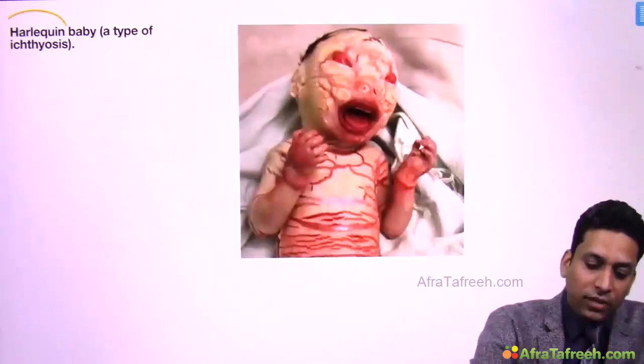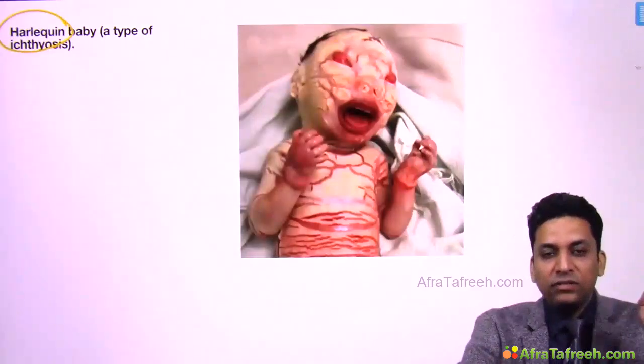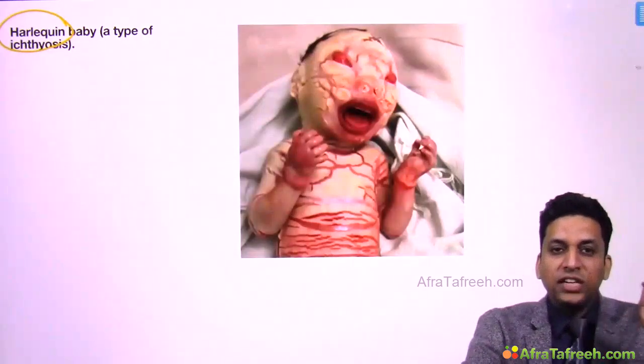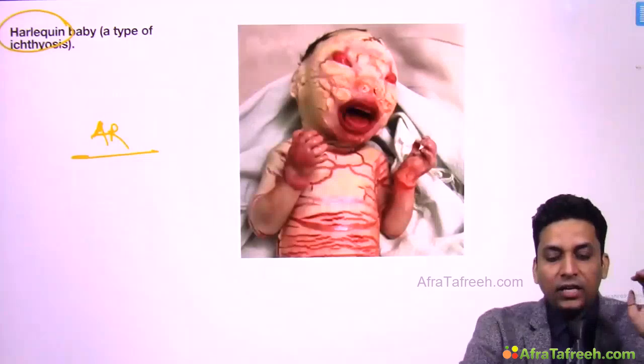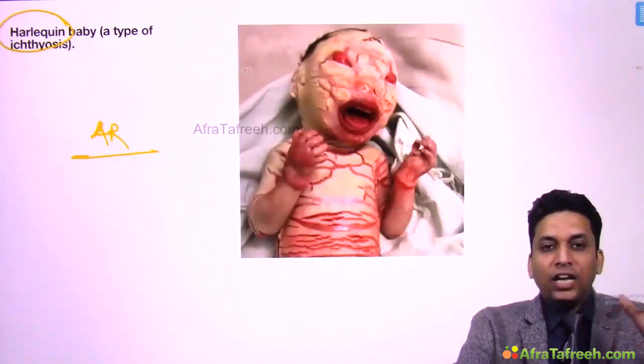Then I told you there is one very severe type, the most severe type of ichthyosis, which is due to a gene defect, ABCA12 gene. This is also an autosomal recessive condition, and here this Harlequin baby is seen.